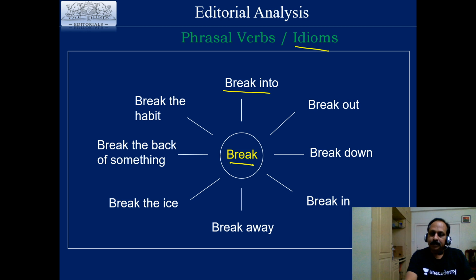Break out, also a phrasal verb, means to start suddenly. It goes with fire, diseases, clashes. Clashes between the two communities broke out last night. A fire broke out in the city last night. Breakdown has many meanings, but the typical meaning is to stop working or stop functioning. My car broke down yesterday. Breakdown also means to collapse emotionally. The old lady broke down when she heard the shocking news.